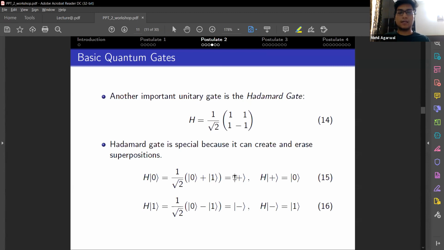It's also referred to as the plus state, just for easy notation. And similarly, when it acts on the state 1, it turns it into 0 minus 1. It's also referred to as the minus state. And conversely, if you apply the Hadamard gate on the plus state and the minus state, you'll get the 0 and 1 states respectively.